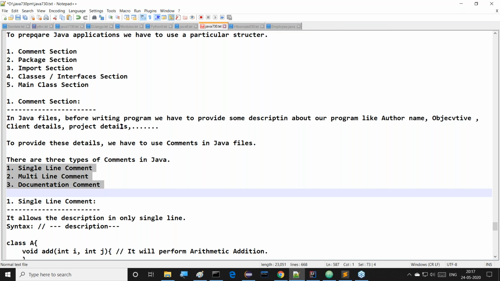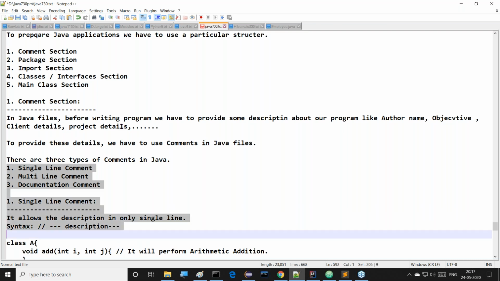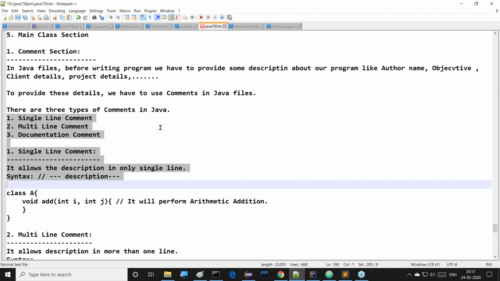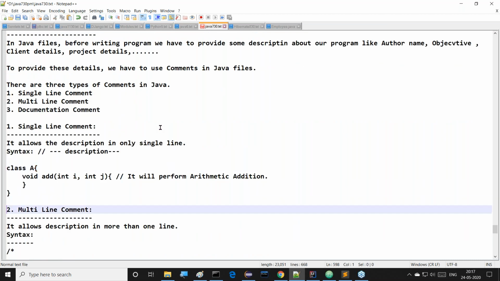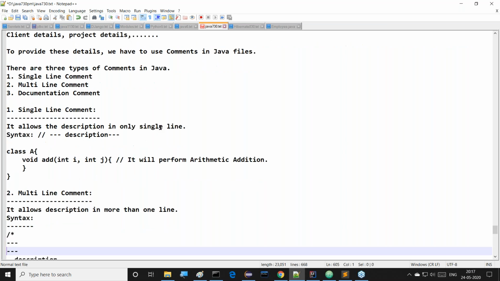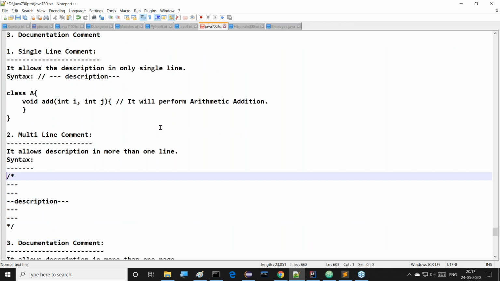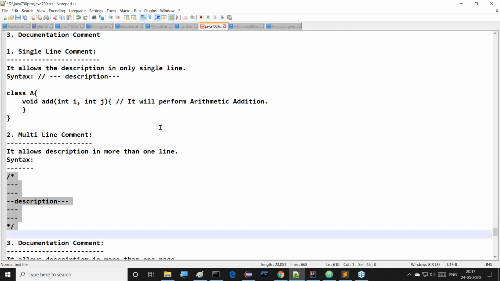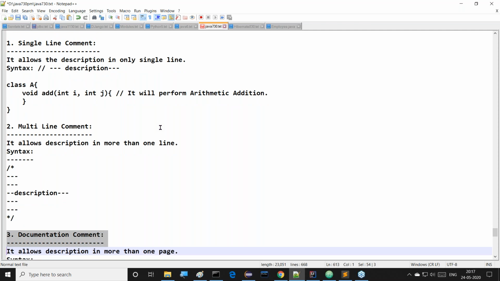Single line comment allows a description in only a single line. Syntax is two slashes and some description. Next, multi-line comment is available. It allows a description in more than 1 line. Just we can understand this syntax also clearly. This is the multi-line comment.